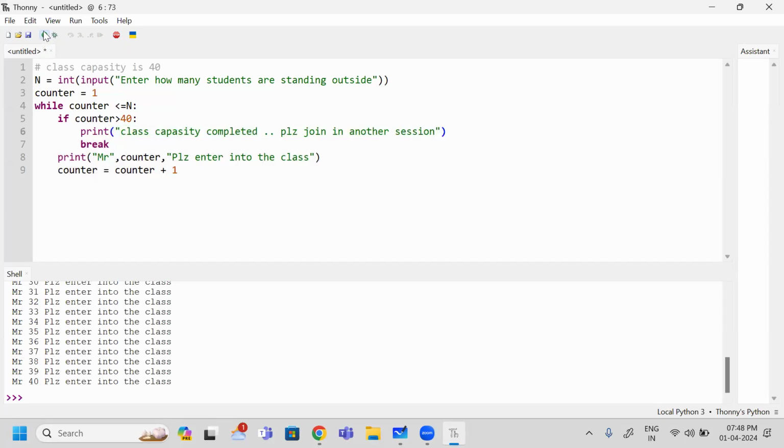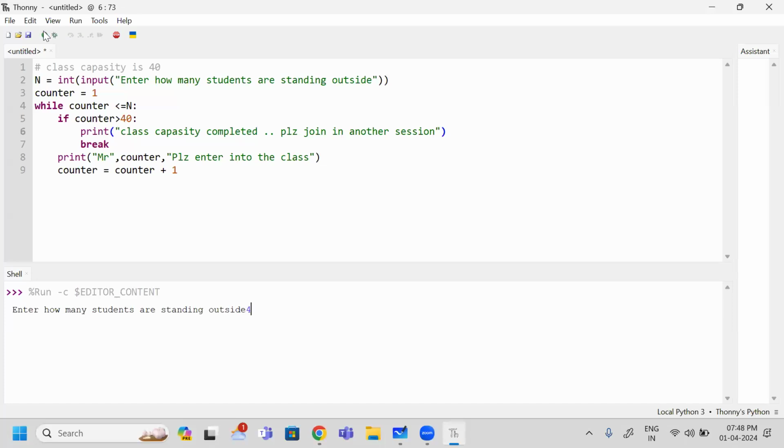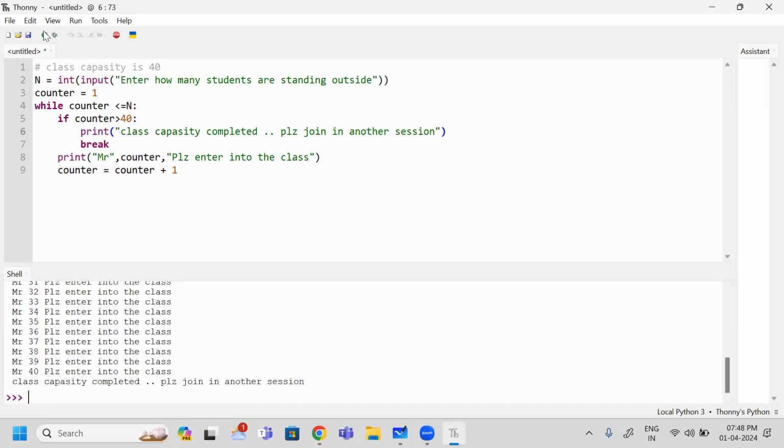Now I am going to run this one. So 45 students willing to attend. So class 40, when the 41st student is coming, I convey that class capacity completed. Please join in another session, like that I am going to convey. So is this clear how I am going to use while loop? Break. So break, what does it mean? It terminates the loop. It is not only terminating the while loop, it also terminates the for loop.